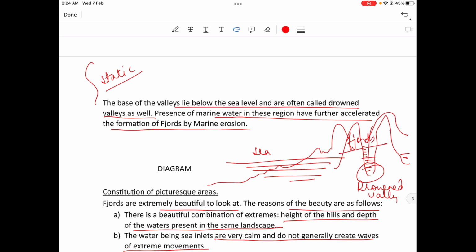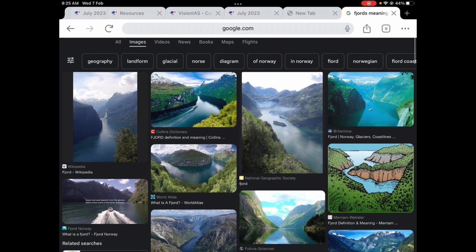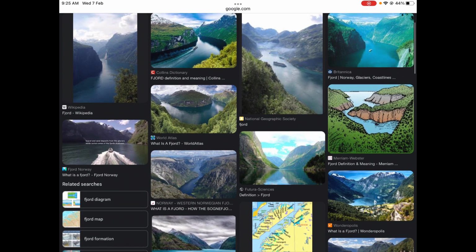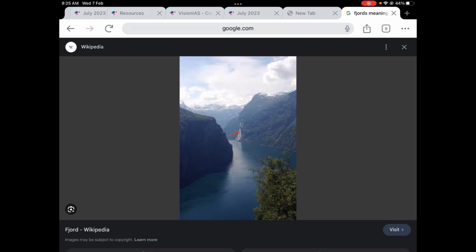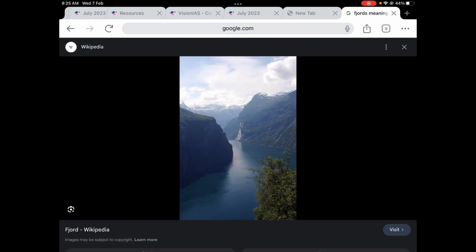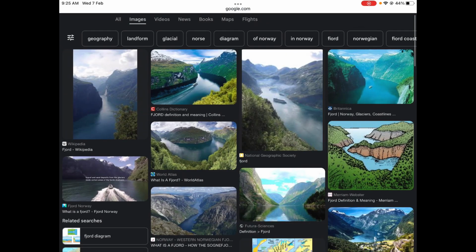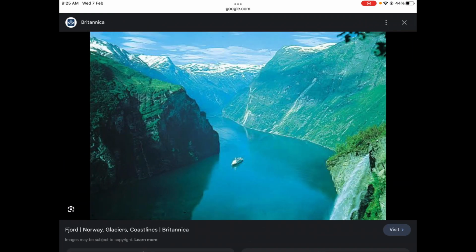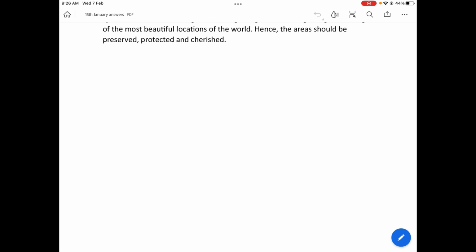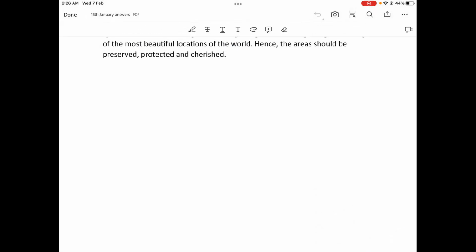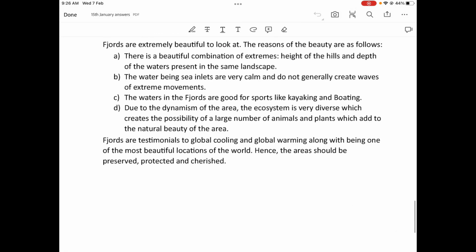So let us just look at what fjords are. So these are what fjords are. Here you see the mountain and the river. This is mountain, this is river. If you look at another one, this is mountain, river. This is a fjord. So this is it. These are the two questions of this session.